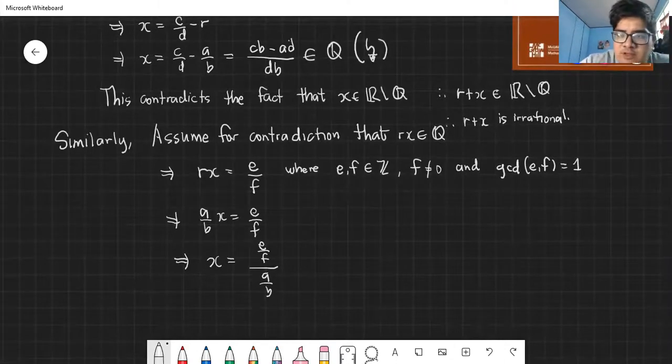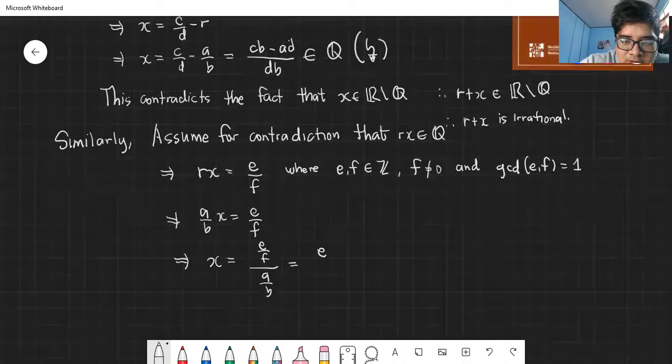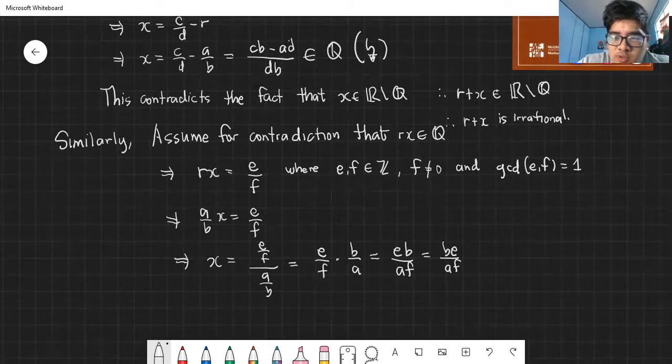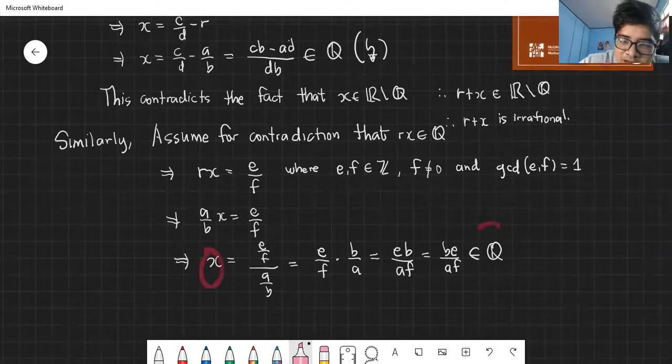Eh, di ba kapag division ka, pwede mo siyang gawin E over F multiplied by the reciprocal of the denominator, which is B over A, which is just equal to EB over AF, or BE over AF. And ibig sabihin, BE over AF is a fraction. So X is a rational number. Yun yung sinasabi. X is a rational number.